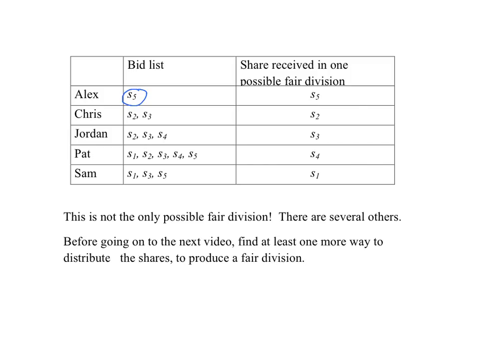So all we need to do to produce a fair division, in our sense of the term fair division, is just make sure that everyone gets one share from their bid list. Okay, that's achieved here, but this is not the only way to do it. So before going on to the next video, find at least one more way to distribute the shares in order to produce a fair division.